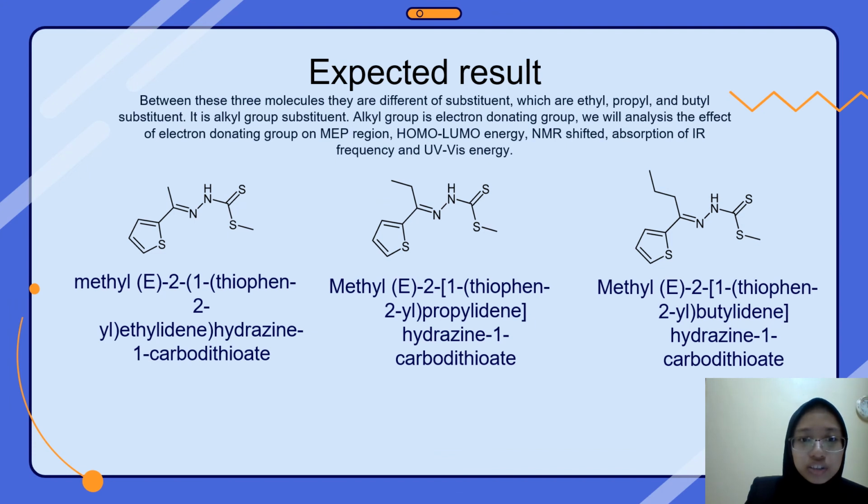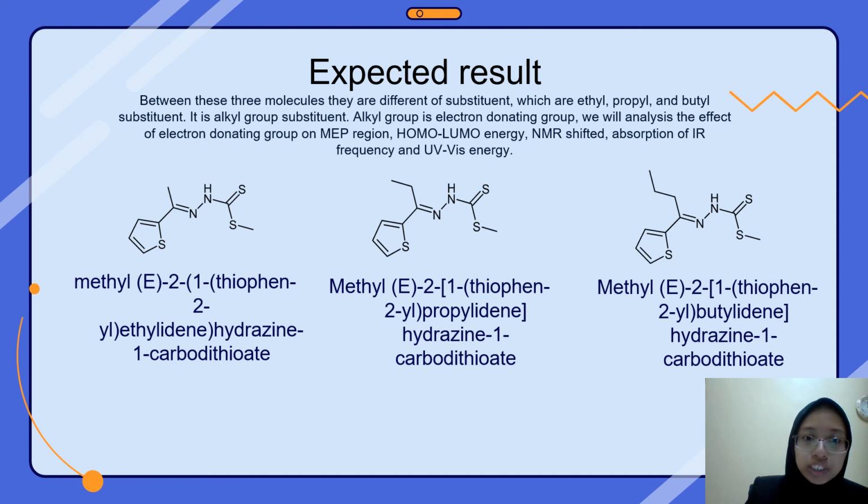These are the structures of the molecules that I expect to get after the analysis. Between these three molecules, there are different substituents, which are ethyl, propyl, and butyl substituents. It is an alkyl group substituent. Alkyl group is known as an electron donating group.